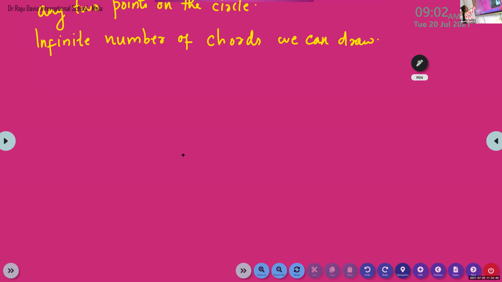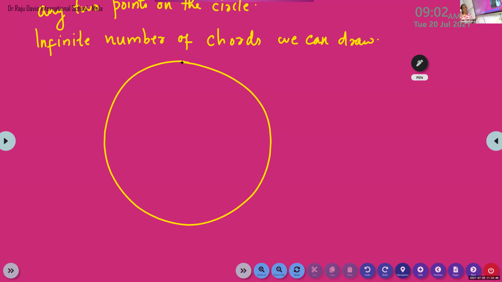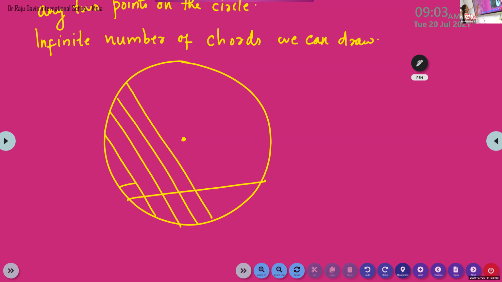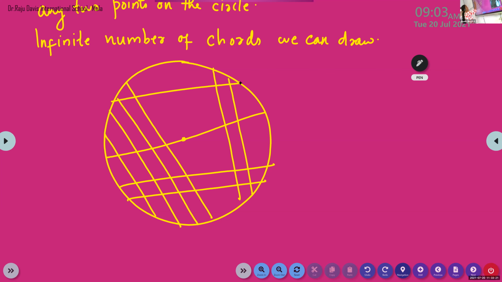Okay, children. Listen to me. After my explanation, you can ask any doubts. I'll give some time. See, this is a circle. I can draw many chords. And this is the center. I can draw many chords this way, and through the center also, right? There are a lot of chords. I can draw anyway.